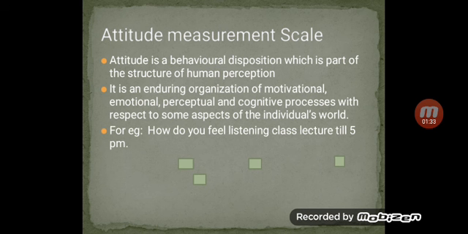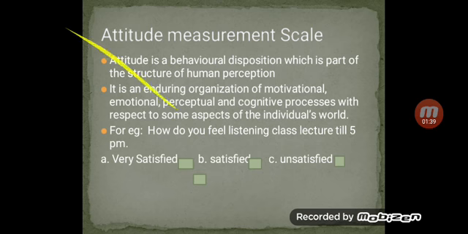For example, how do you feel listening to class lectures till 5 p.m.? If I ask this question with the options very satisfied, satisfied, unsatisfied and very unsatisfied, based on your opinion or your perception, you will be ticking whichever option you want. So by this, attitude can be measured.